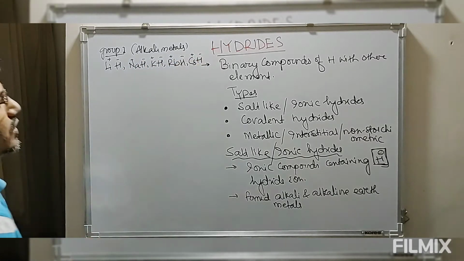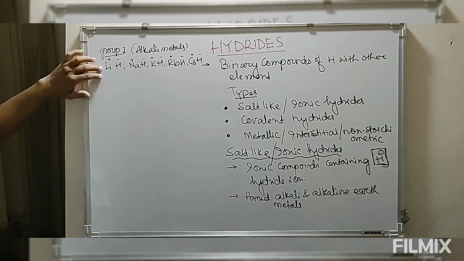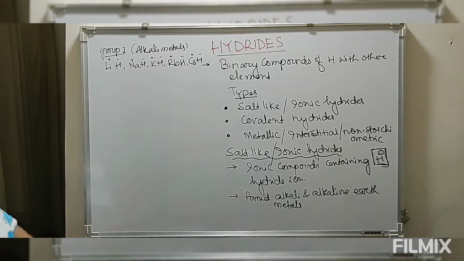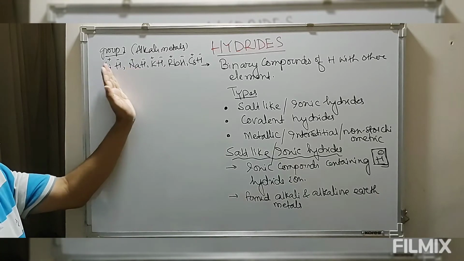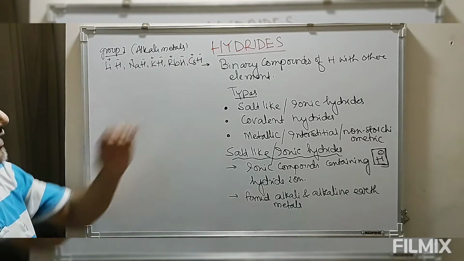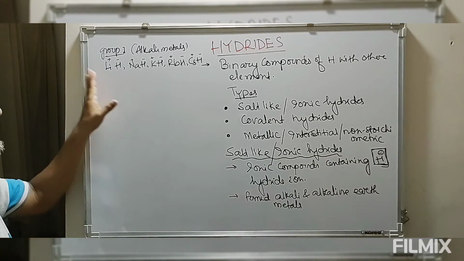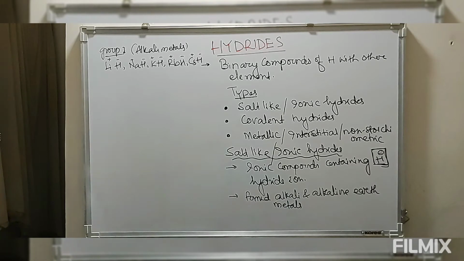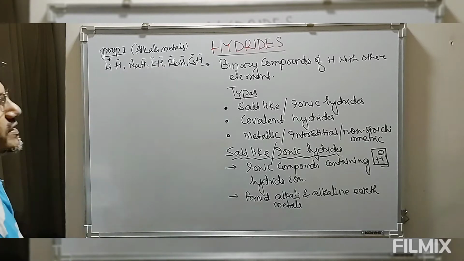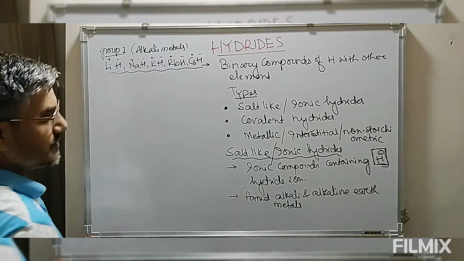Moving from lithium to cesium, the size of the metal increases whereas the size of the hydride ion remains constant. So the size difference between the metal and the hydride ion increases. As the size difference increases, the stability of these hydrides decreases. The most stable hydride among these is lithium hydride, and cesium hydride is the least stable.